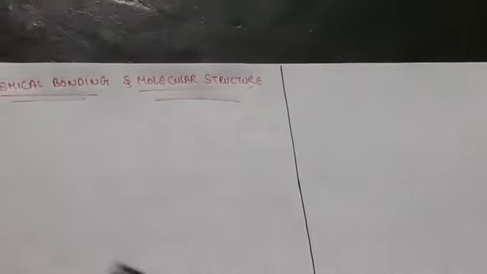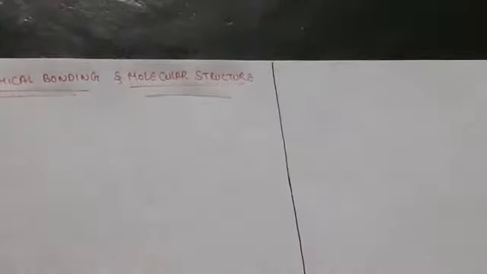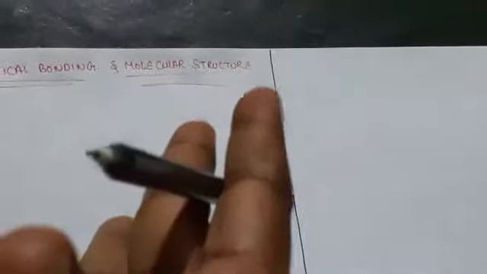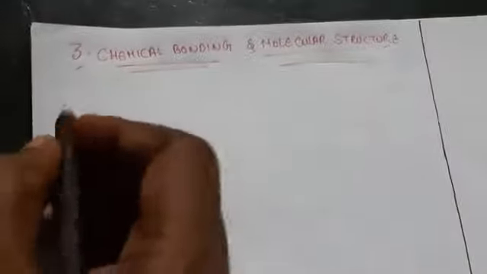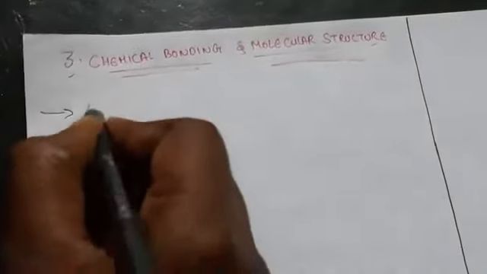Also, there must be some force which holds these atoms to form molecules. Suppose you are combining two atoms, it will form a molecule. So some force should be there to combine those atoms to form a molecule. So then what is chemical bonding? How does the bonding happen between atoms? Chemical bonding is nothing but the attractive force